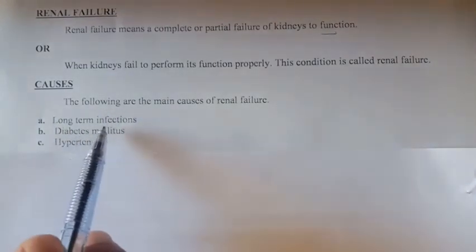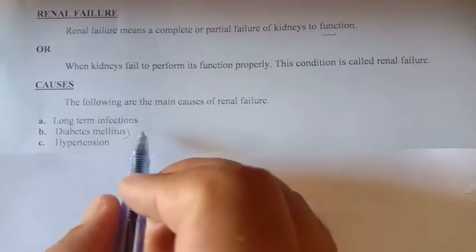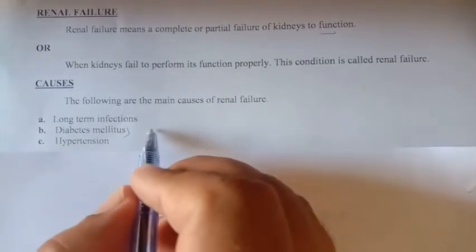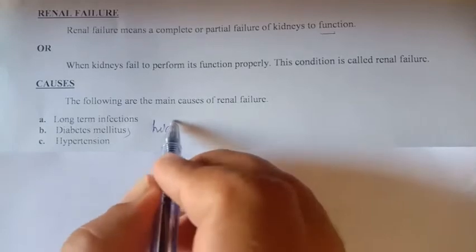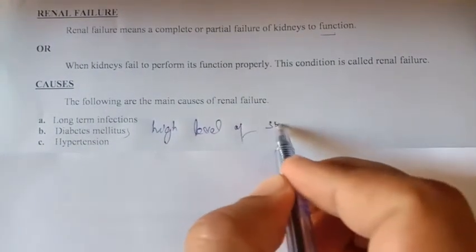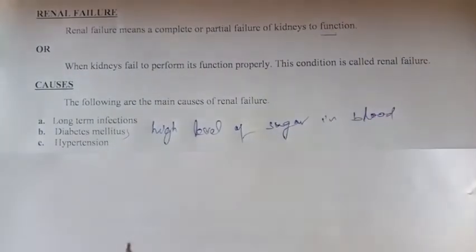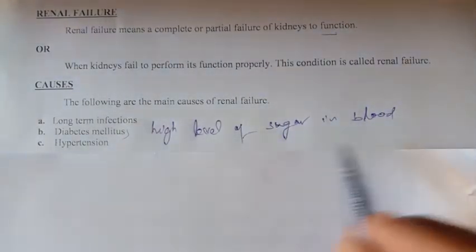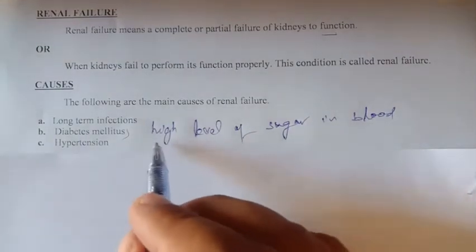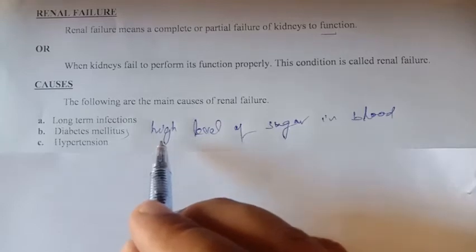Causes: long-term infection, diabetes mellitus. Diabetes mellitus means a high level of sugar in the blood. So this is the sugar disease, that a large amount of sugar is present in the blood, and then finally this sugar is released with the urine.